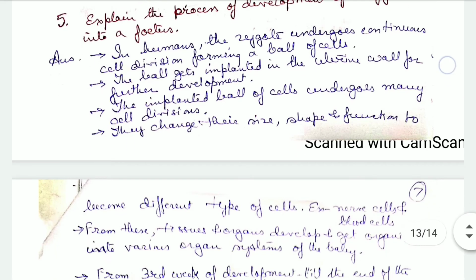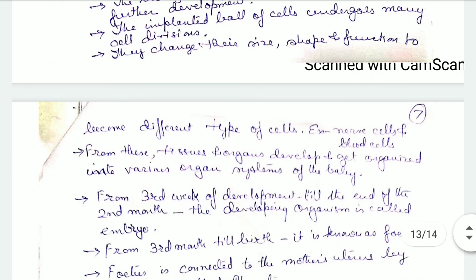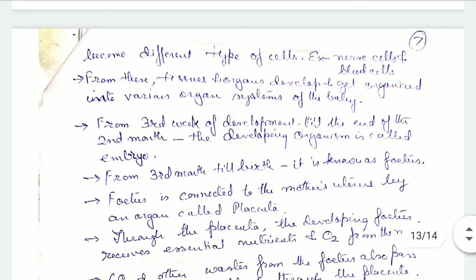Now, the implanted ball of cells undergoes many cell divisions, changing its size, shape and function, and different types of cells grow, like nerve cells, blood cells, etc. Then tissues and organs develop, which get organized, and different organ systems are developed in the body. And finally, a baby is developed from this zygote.